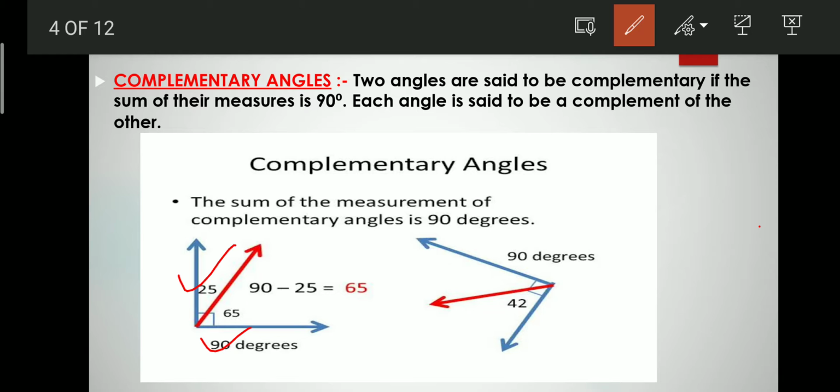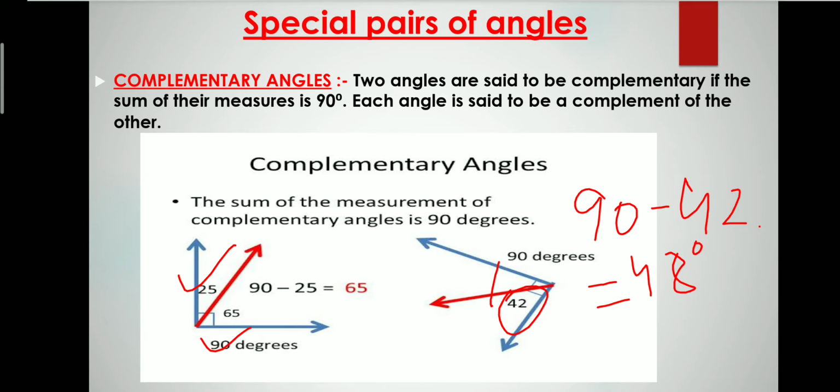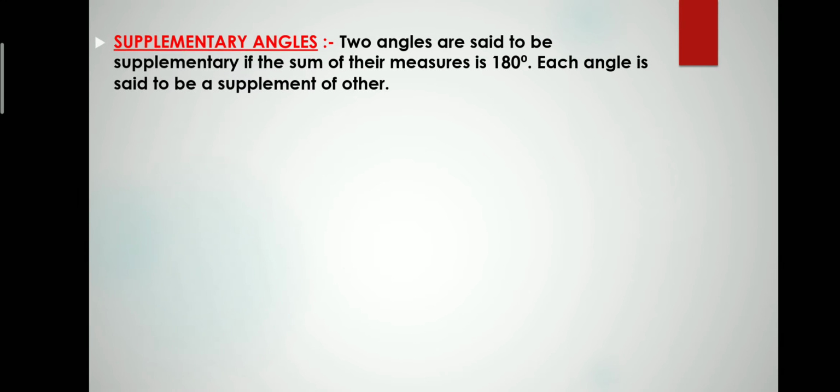So if one angle is given, suppose here 42 degrees is given and we have to find the other angle, what we have to do is subtract it from 90. To find the other angle, we have to subtract the given angle from 90. If we do so, then we can find the other angle. So when we subtract 42 from 90, we will get 48 degrees. I think that is clear to you all.